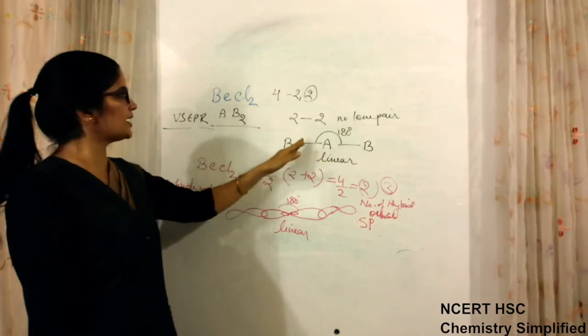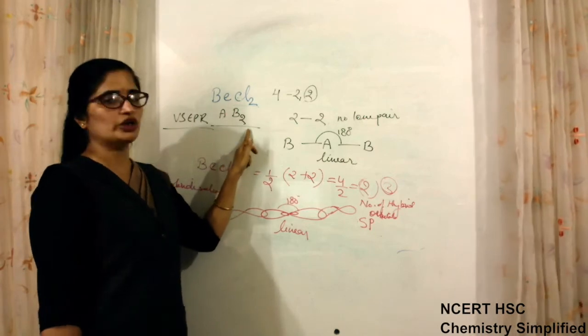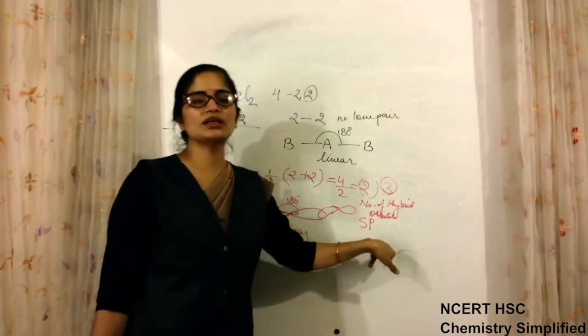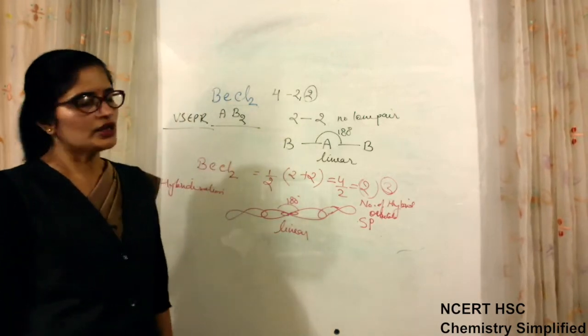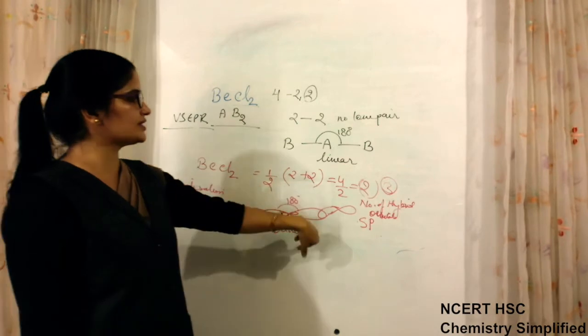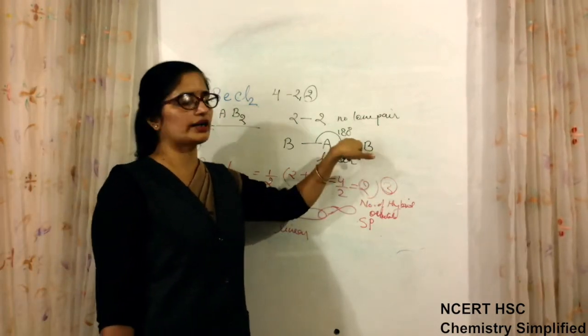The only difference is that in terms of VSEPR we write it as an AB2 type of molecule, and in terms of hybridization we write it as sp hybridization. So even if you do it by this method, you can tell two things about hybridization also: the geometry is linear and the bond angle is 180.